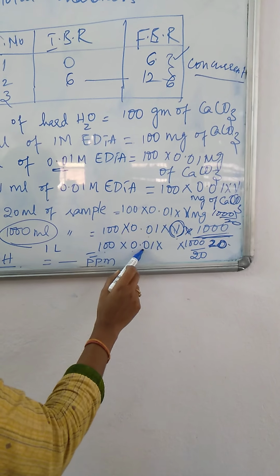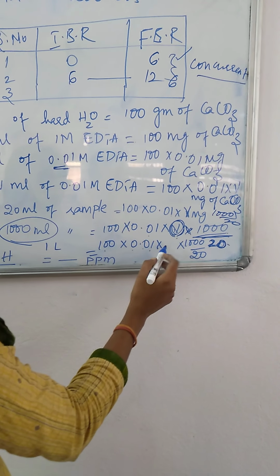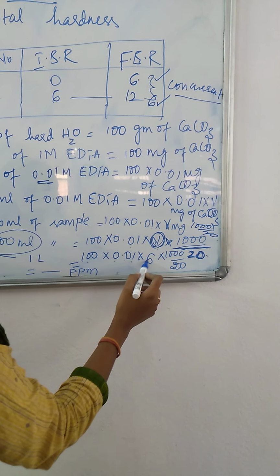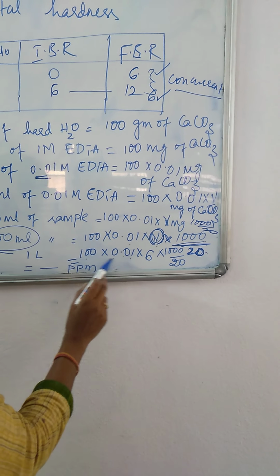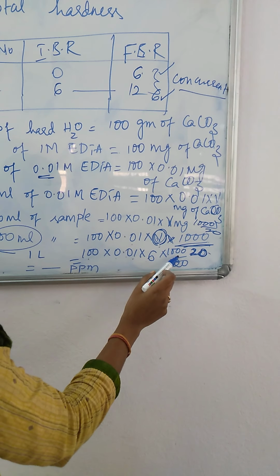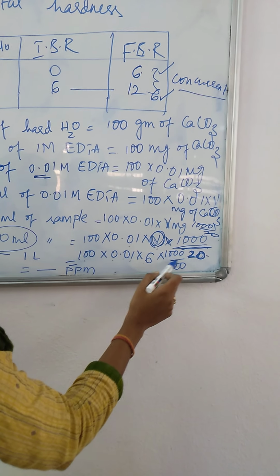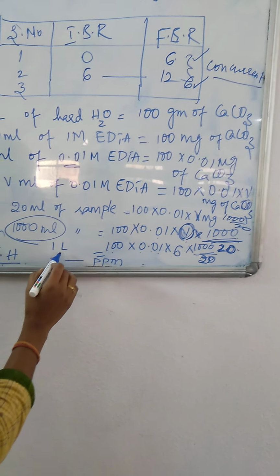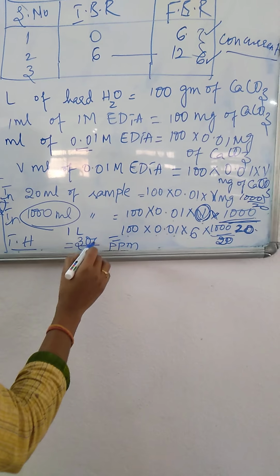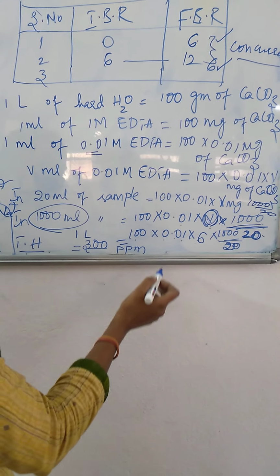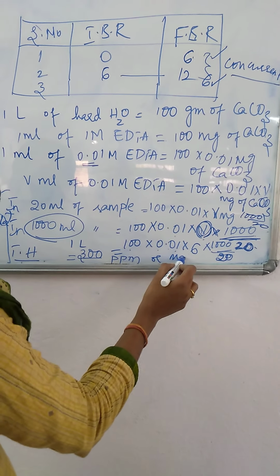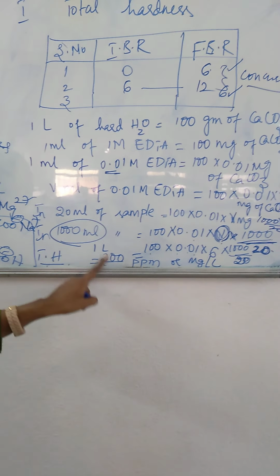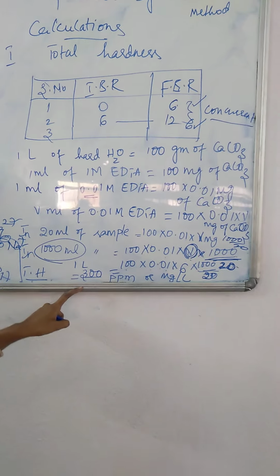V is your burette reading, which I got as 6, so I substitute the value 6: 100 into 0.01 into 6 into 1000 divided by 20. After doing the calculation, I got 300 ppm or 300 mg per liter. So this is the total hardness.